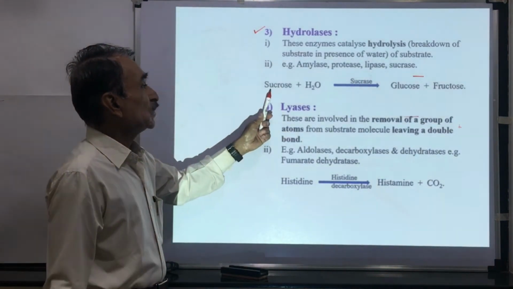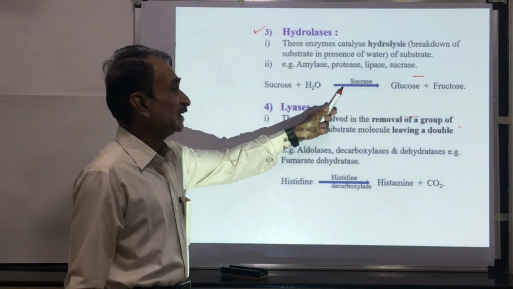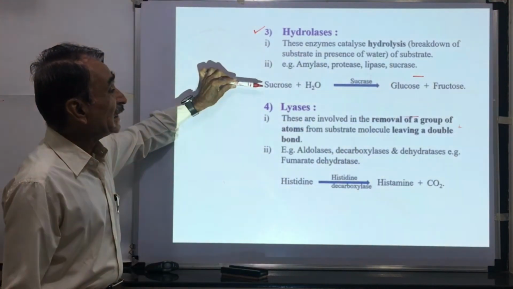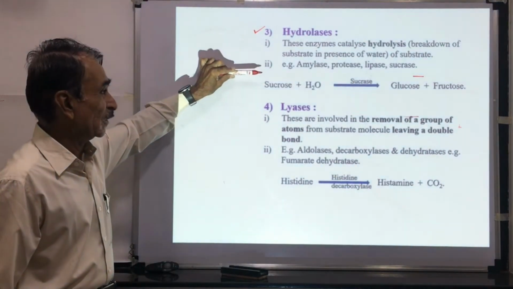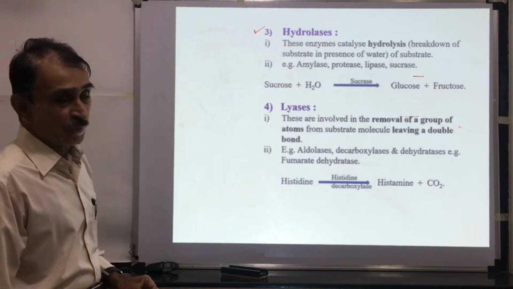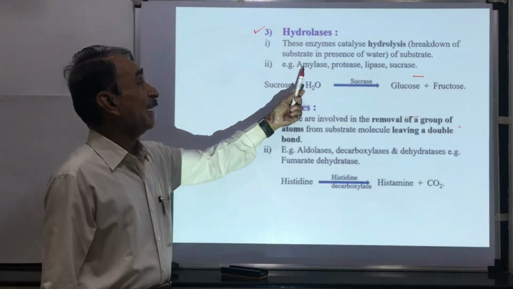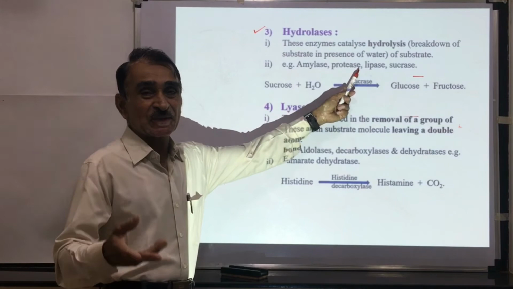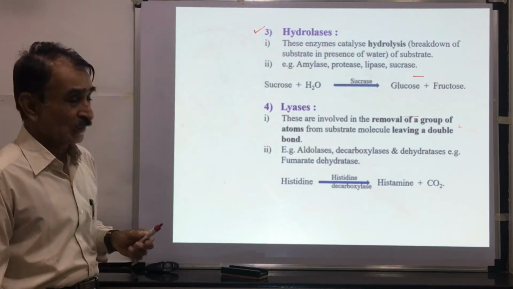For example, sucrose plus H2O, enzyme is sucrase. There is formation of one molecule of glucose and one molecule of fructose. There is hydrolysis of sucrose. By the addition of one water molecule, sucrose is broken down into one molecule of glucose and one molecule of fructose. Other examples of hydrolases are amylase, protease which breaks down the proteins, lipases which break down the lipids, sucrase which breaks down the sucrose.